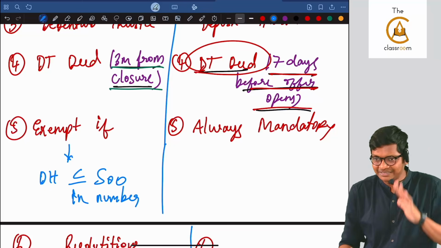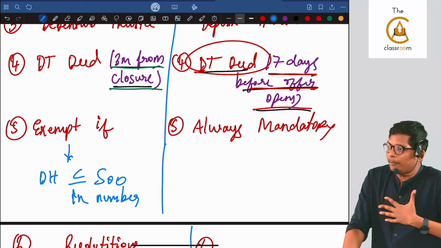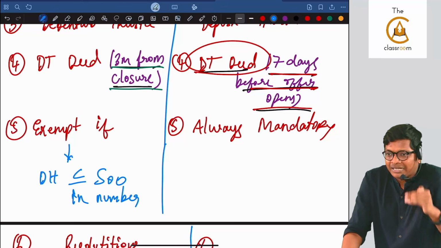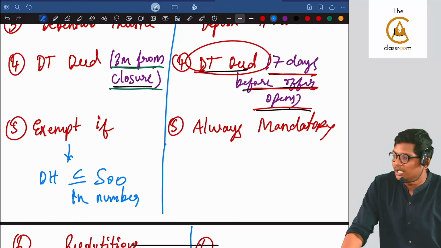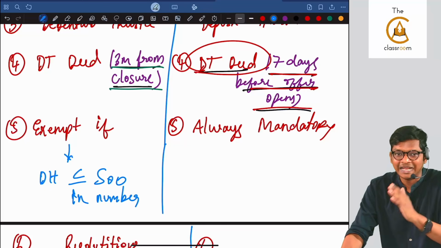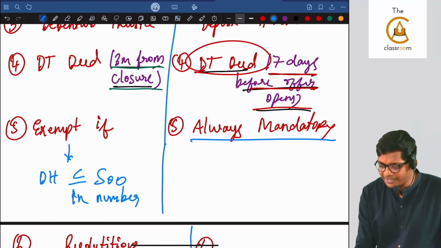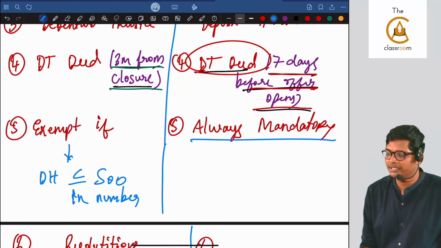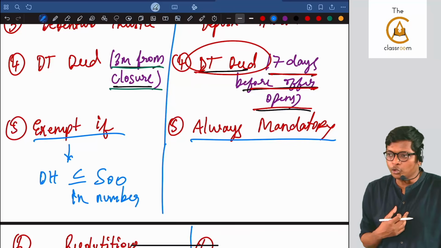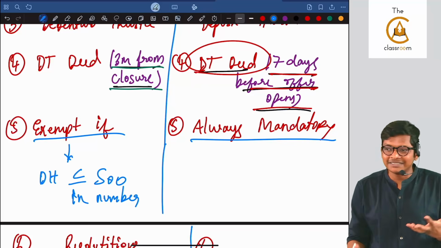In simple ways, public issue means mandatory, guys. Even if it's a public issue, but the number of debenture holders is 500 or less, no need for a trust deed. Because for 500 people, the company can manage. Only when it goes into thousands and lakhs, I need a middleman to manage both ends. Are you getting it, guys? So for deposit, it is always mandatory. Here, except if it's up to 500. Are you following, guys? Easier. Comparative learning, is it easy, guys?